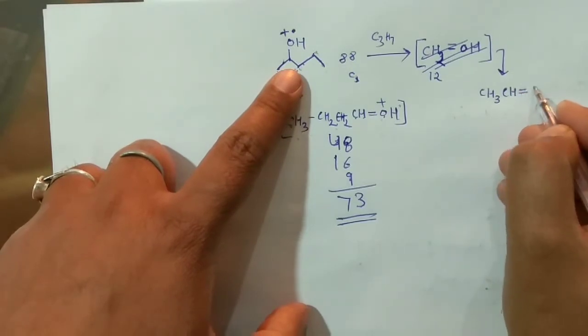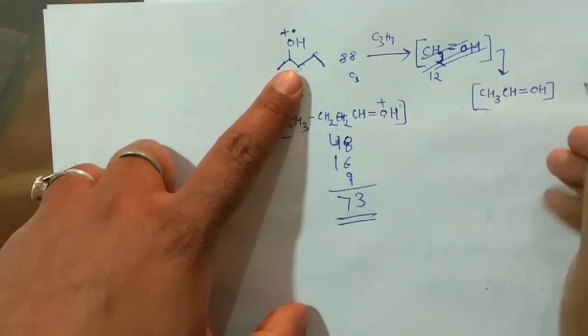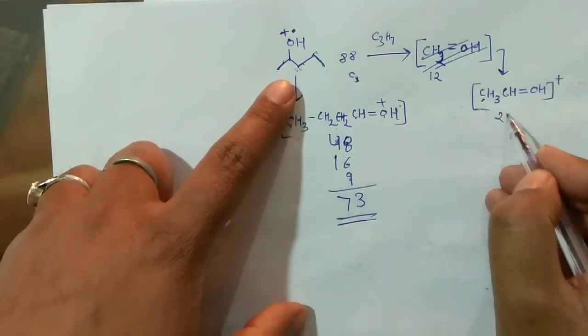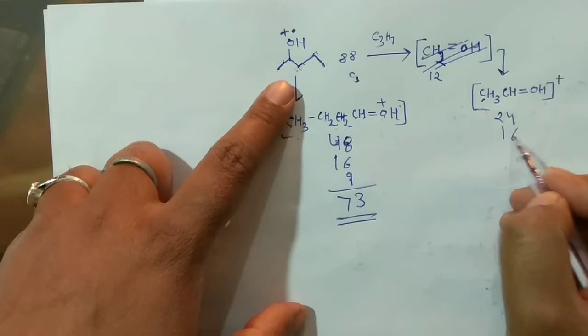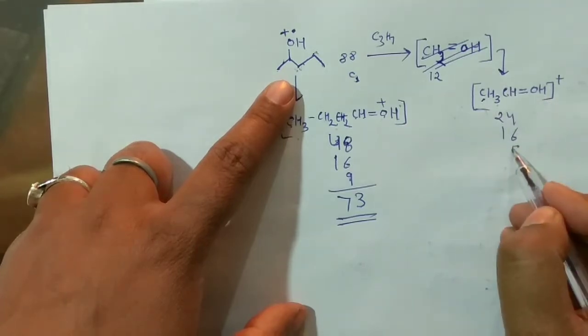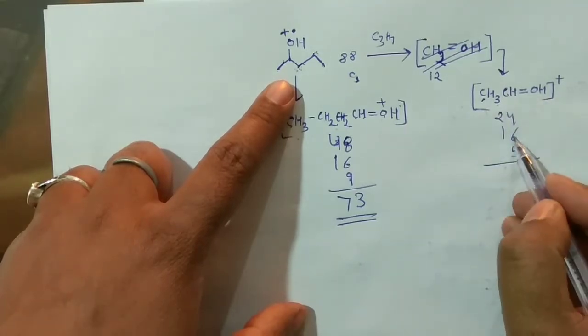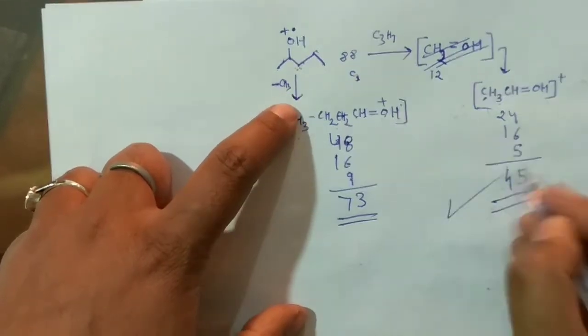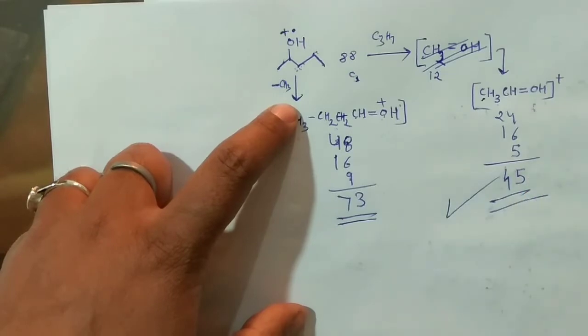Okay, fine, this could be the species, right? Positive and dot is always there, right? 1 2, that means 24, this is 16, 3 4 5, you can write 5 here, right? So 6 4 10 5 15, carry 1, 45. So due to the formation of this species, you are having this 45 peak.